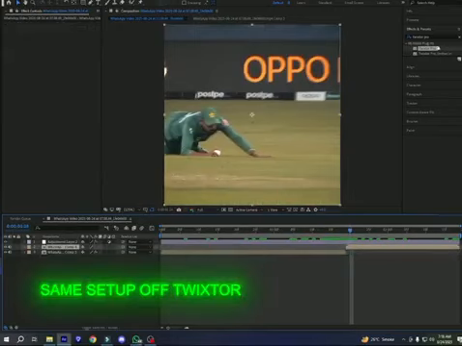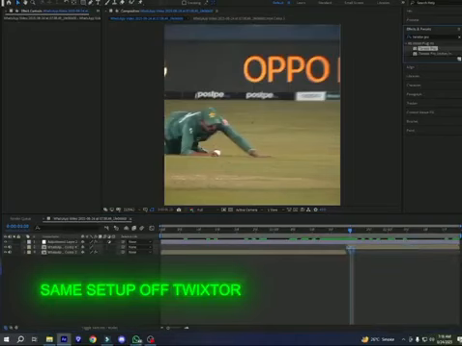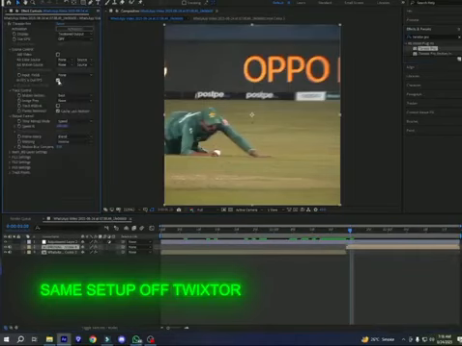This is my second clip. So there is Twixtor Pro again, and the settings are the same, follow my settings now.